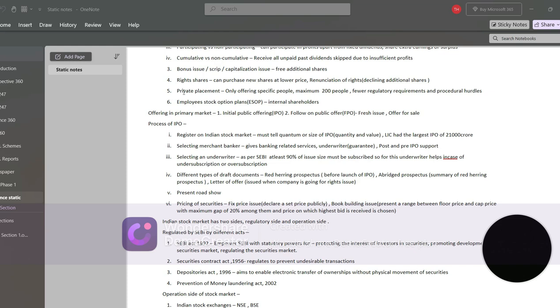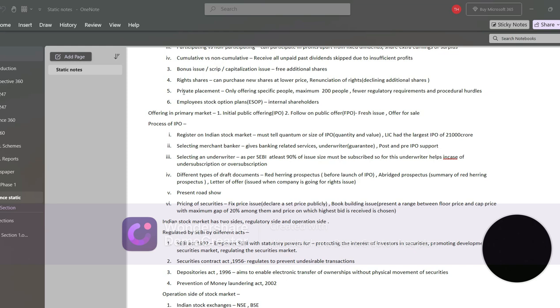Third will be selecting an underwriter. Now, the function of underwriter is basically, according to SEBI, at least 90% of whatever issue size you have given must be subscribed after the initial public offering. So, in case of oversubscription or undersubscription, underwriter helps by subscribing to it. So this is the help of underwriter.